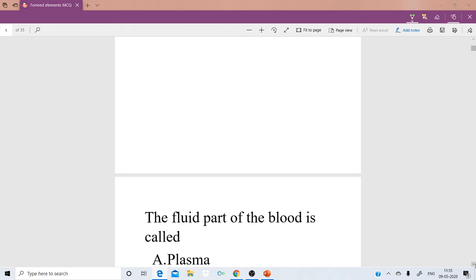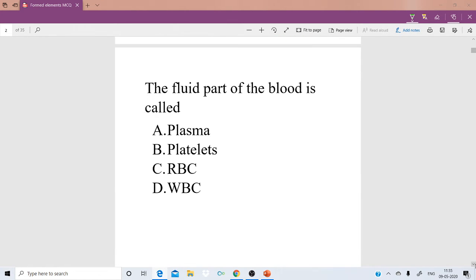Next question. The fluid part of the blood is called, as I have shown in the diagrammatic representation also: option A, plasma; option B, platelets; option C, RBC; option D, WBC. The fluid part of the blood is called plasma. Plasma contributes about 55% of the blood.